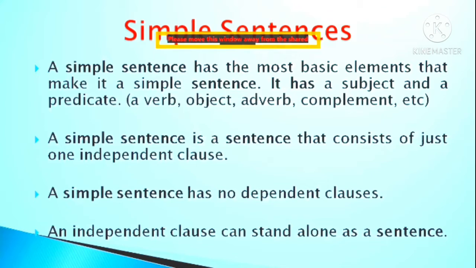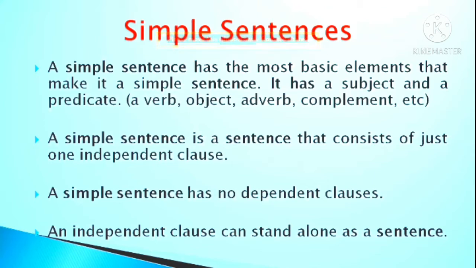It has a subject and a predicate. What are the elements that you find in the predicate? A verb, an object, adverb, complement, etc. A simple sentence is a kind of sentence that consists of only one independent clause. It means a simple sentence has no dependent clause or clauses.